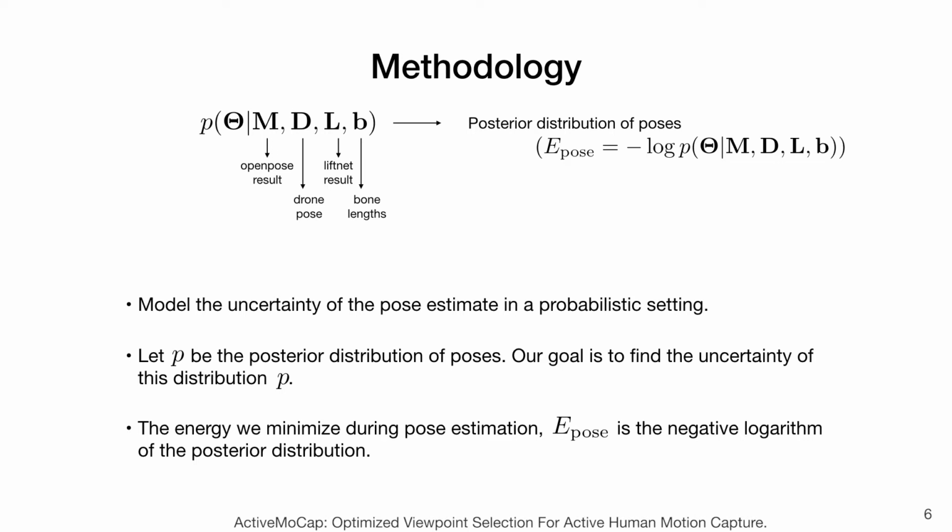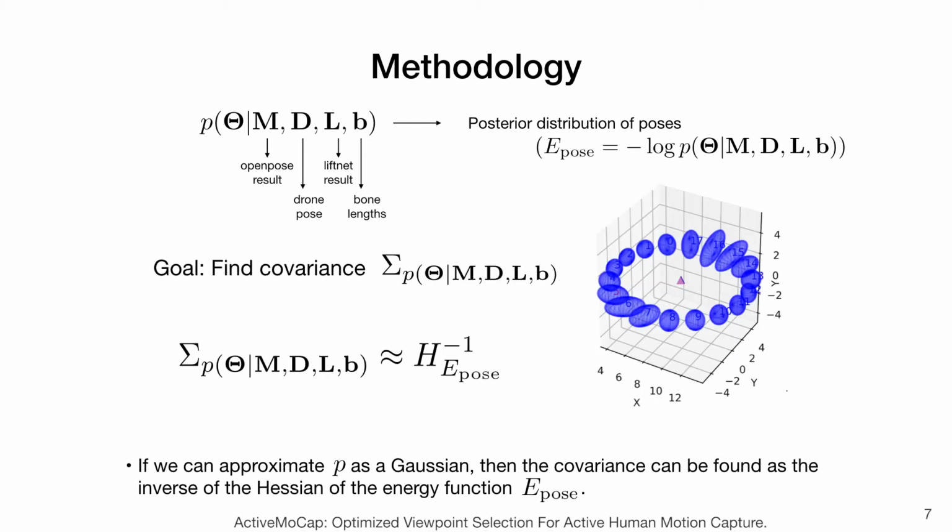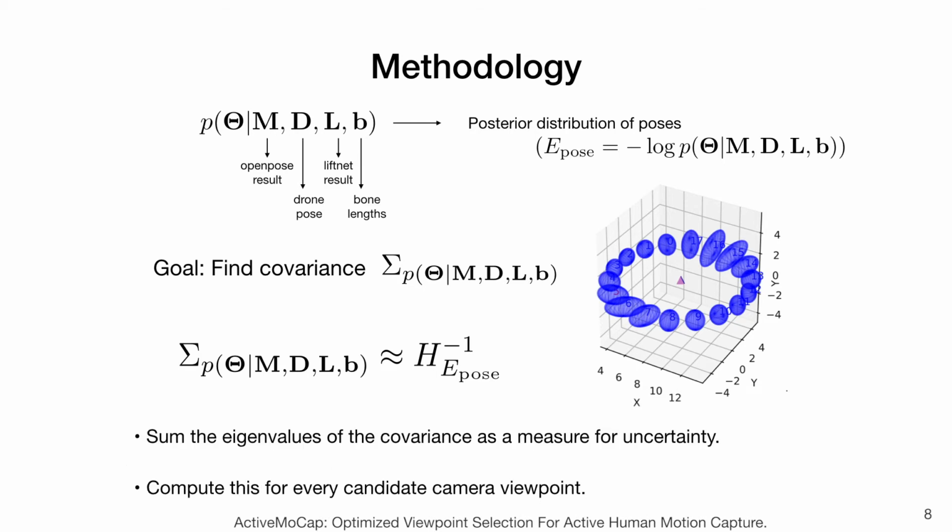Our key idea is to model the uncertainty of the pose estimation in a probabilistic setting. Let P be the posterior distribution of poses. Our goal is to find the uncertainty of this distribution P. We know that the energy we minimize during pose estimation, E pose, corresponds to the negative logarithm of P. If we can approximate P as a Gaussian, then the covariance can be found as the inverse of the Hessian of the energy function E pose. We sum the eigenvalues of the covariance as a measure for uncertainty. This value is computed for every candidate viewpoint.